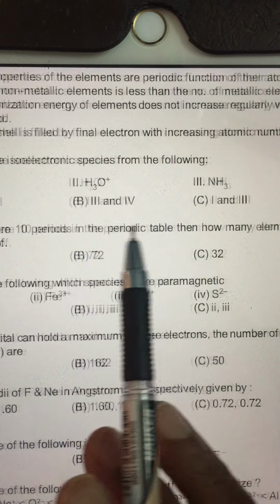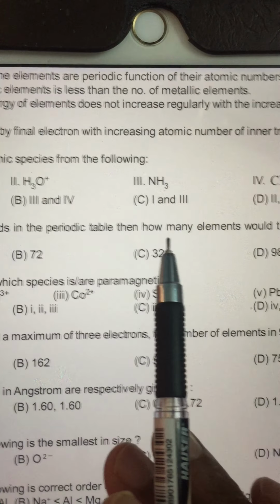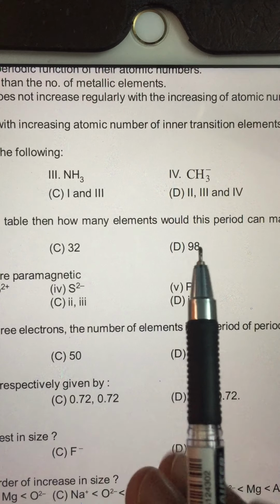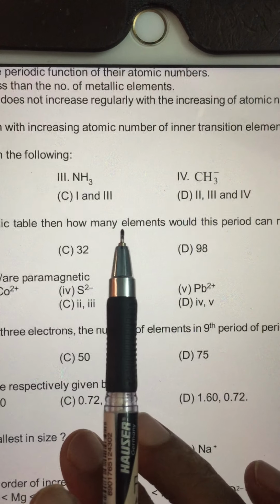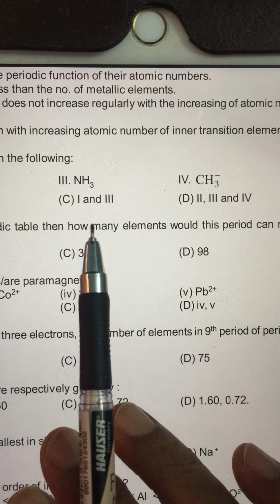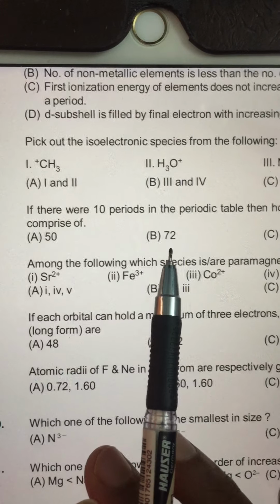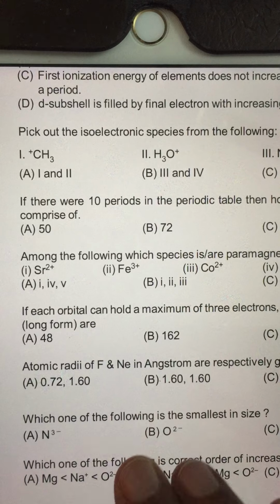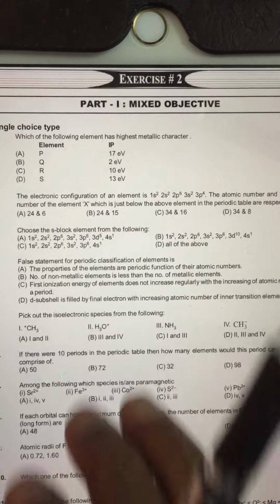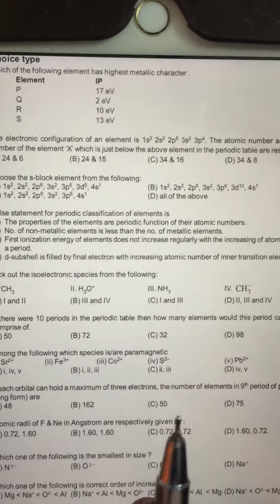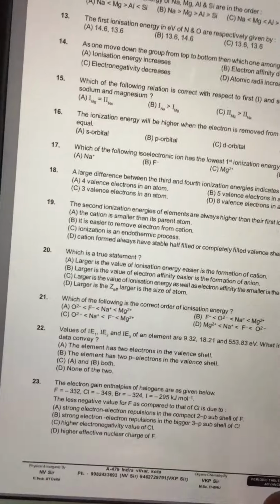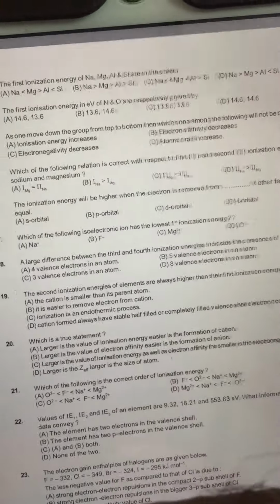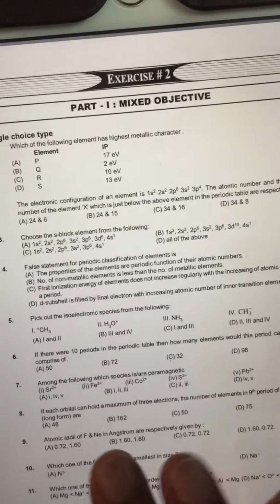If there are 10 periods in the periodic table, then how many elements could this period can maximum comprise? The question is not grammatically correct, so let us ignore that question. That is not conveying any sense. So let us go to the next question, which is really sensible.